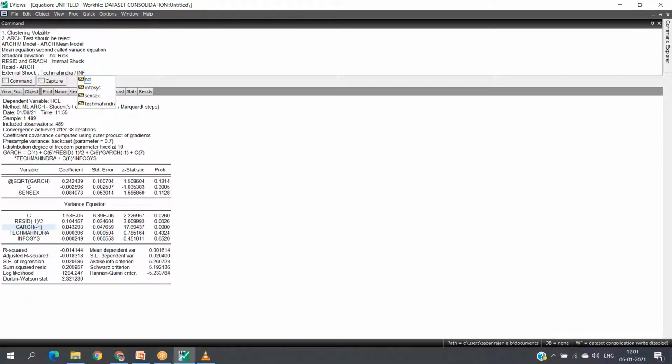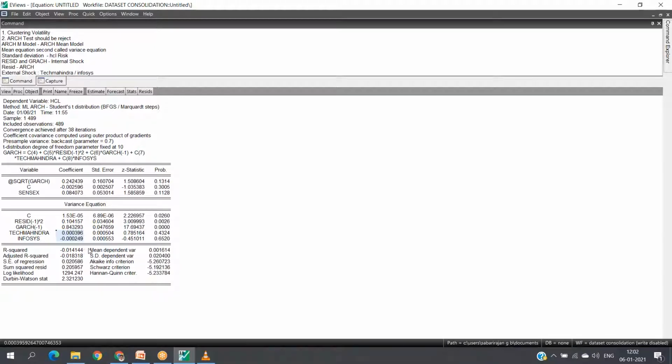And what are the external shocks? One is Tech Mahindra, another one is Infosys. Now the interpretation would be like this: the coefficient, what we call riskiness, what we call changes in the volatility.